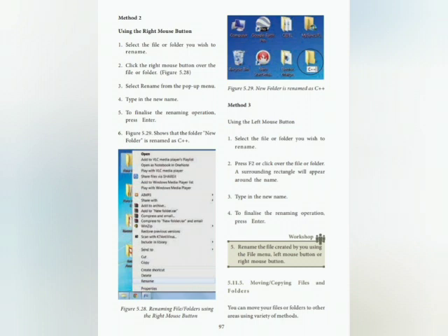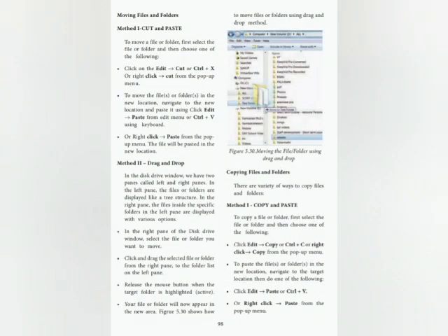Moving or copying files or folders. You can move your file or folder to other area using variety of methods. Moving file or folders. Method 1, cut and paste. To move a file or folder, first select the file or folder and then choose one of the following. Click on the edit, cut or Ctrl plus X, this is for shortcut, or right click cut from the pop-up menu.